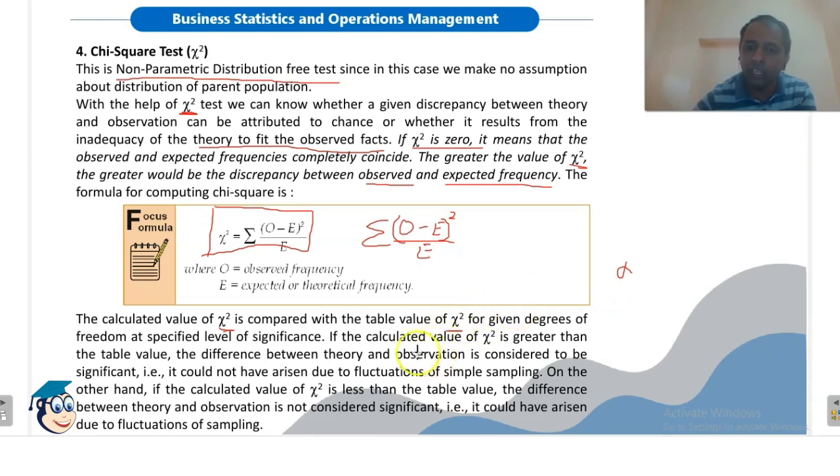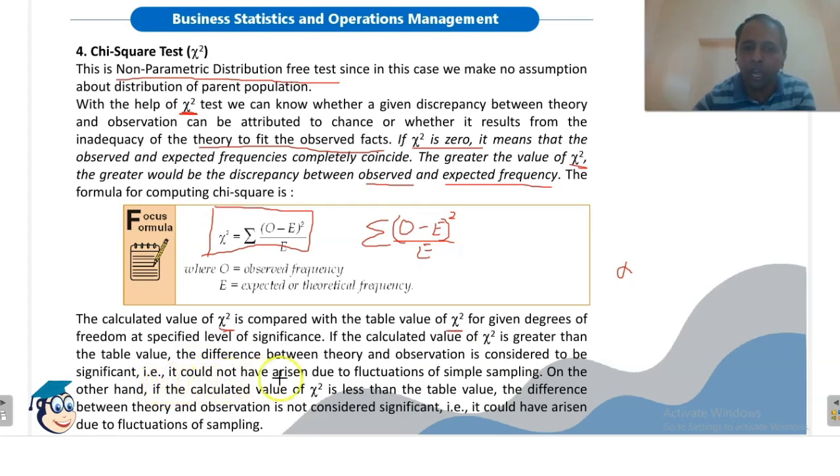Okay, then for given degrees of freedom, we will look at the value of chi-square for the given value of alpha in the chi-square table. Now what will be the decision? If the calculated value of chi-square is greater than the tabular value, the difference between the theoretical and observation is considered to be significant. If the calculated value is greater than the tabular value, then there is a significant difference. Hence, we will reject the null hypothesis.